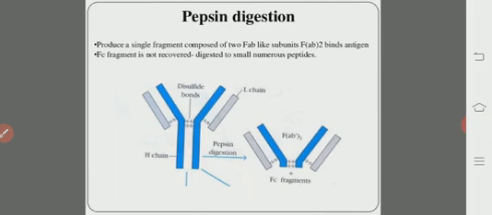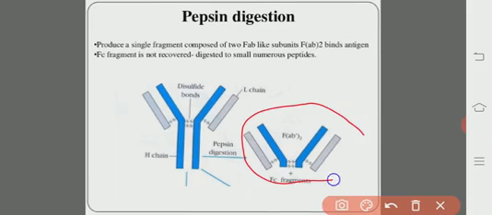Pepsin digestion generated a single 1 lakh Dalton fragment composed of 2 FAB-like subunits. So here, previously there were 3 segments, but now only one large segment with 2 FAB regions, weighing about 1 lakh Daltons.